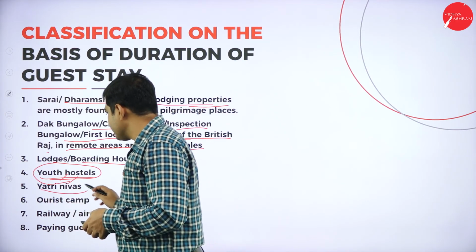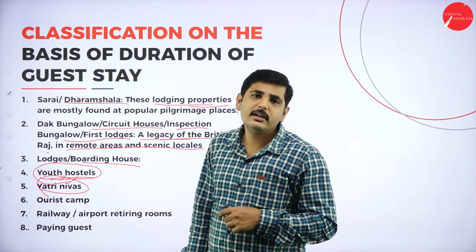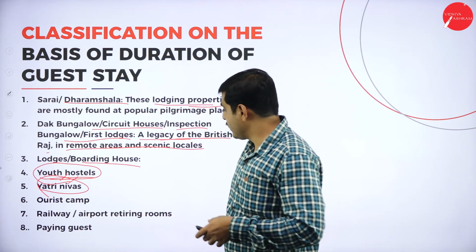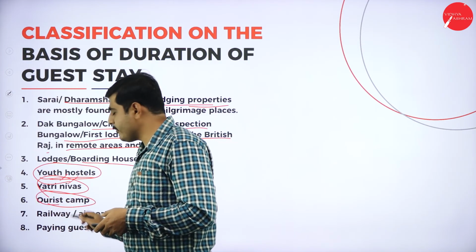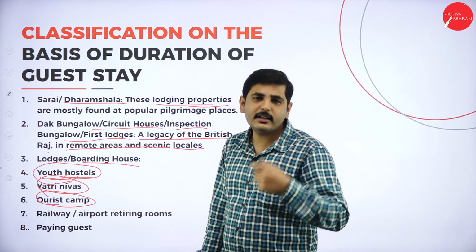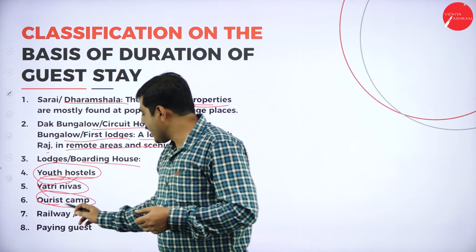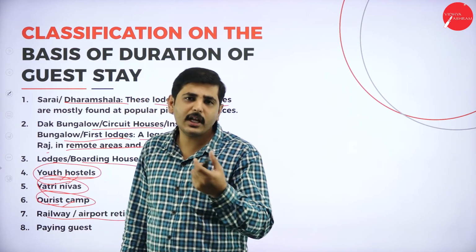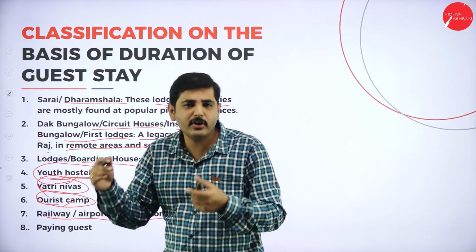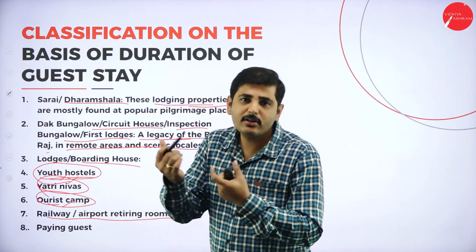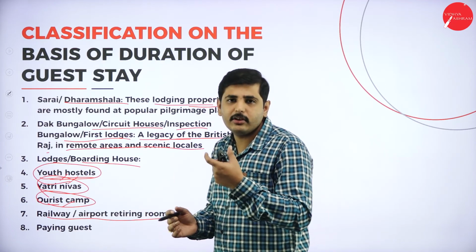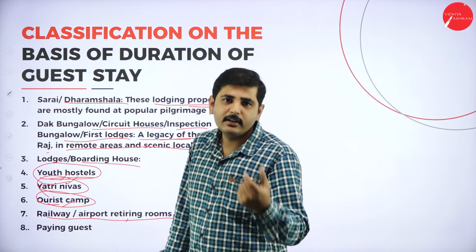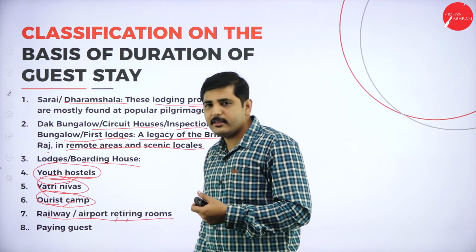Next one, Yatri Niwas. Usually they will provide free shelter for the pilgrims who are coming from different parts of the country. Next one, tourist camp. Usually if you go to the forest area or any other hilly area, they will provide a tourist camp. Next one, railway or airport retiring rooms. For example, if you go to a railway station, because of curfew or any problem, if you did not get your train, or if you cannot catch your plane, then room facility will be provided in the airport itself, and also accommodation will be provided in the railway station itself.